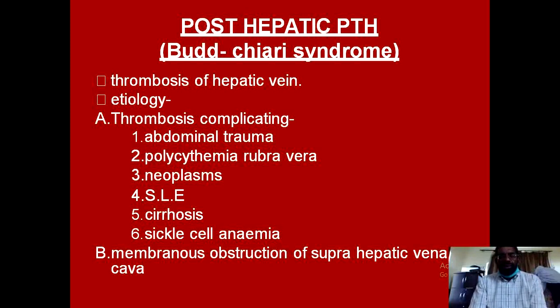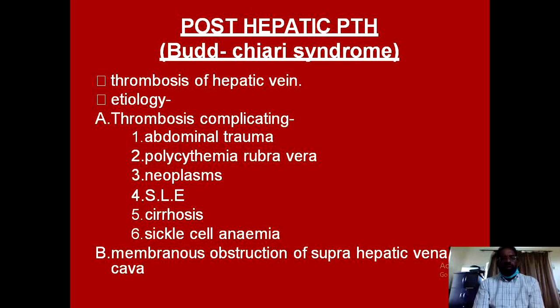Post-hepatic portal hypertension, which is the third variety of portal hypertension, is commonly known as Budd-Chiari syndrome, and this has two main varieties.